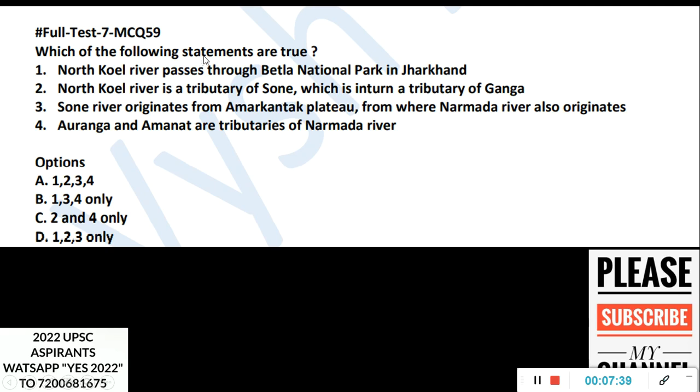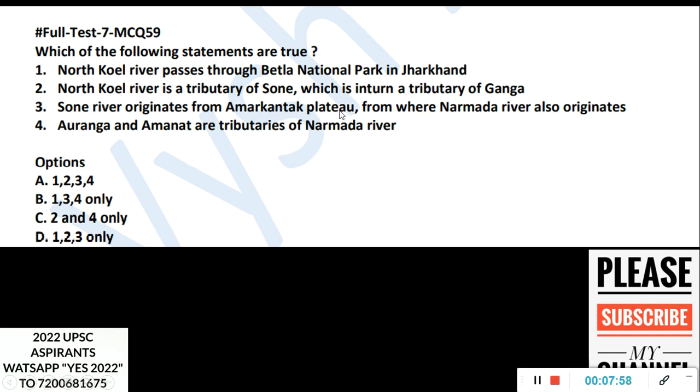Now this is a geography question. Which of the following statements are true? North Koil River passes through the Betla National Park in Jharkhand. North Koil River is a tributary of Son, which is in turn a tributary of Ganga. Son River originates from the Amarkantak Plateau, from where the Narmada River also originates. Auranga and Amanat are tributaries of the Narmada River. So here, if you see, this third statement is a UPSC question.